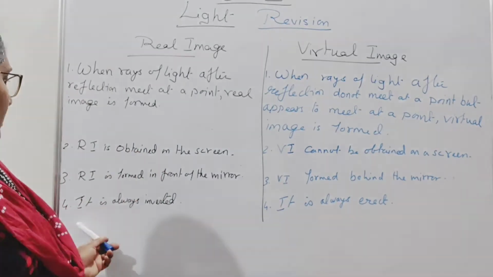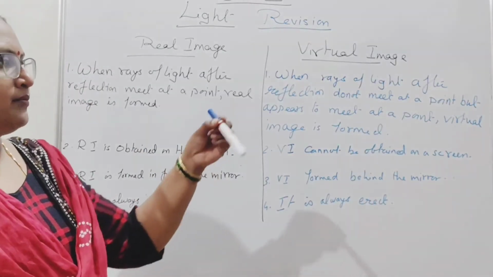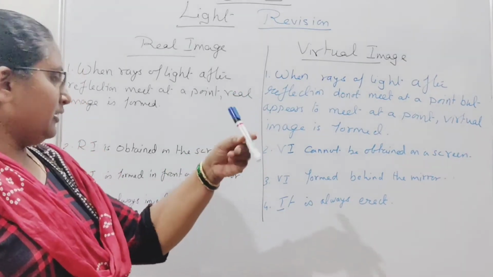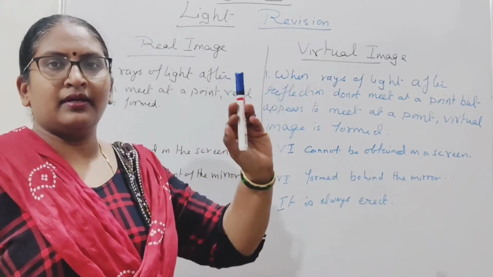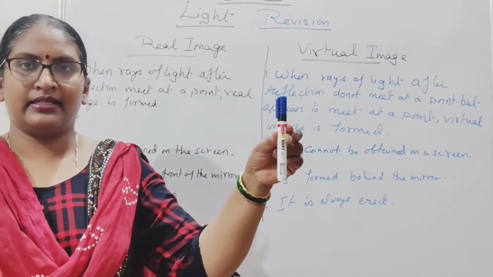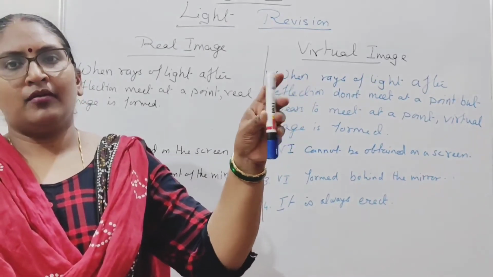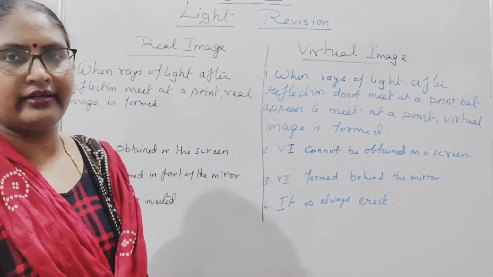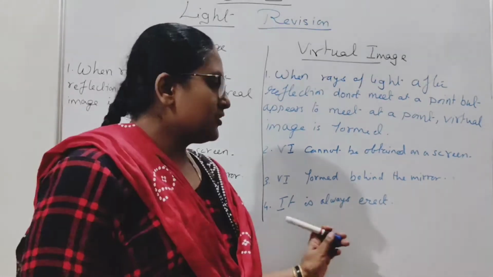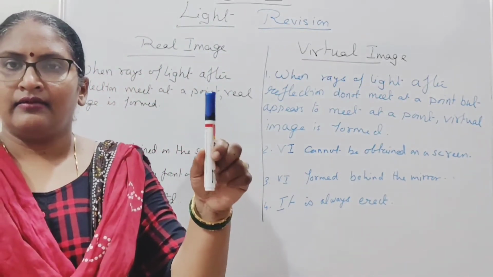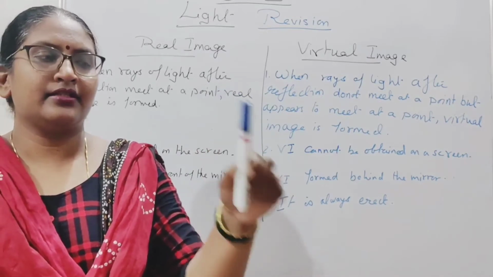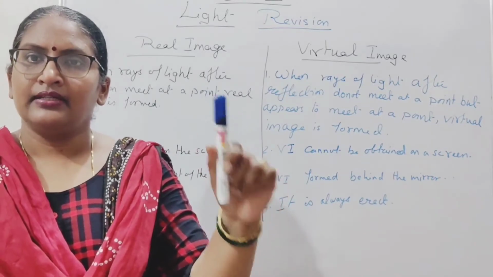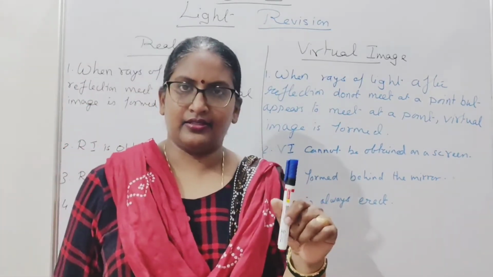And the last one is that a real image is always inverted. हमेशा object. This is your object, pen is upside and this is the base. Object तुम्हारा ऐसा है. तुमने मिरर के सामने ऐसा रखा. जब तुम्हारा image form होगा, it gets inverted. Then when the object gets inverted, it means it is a real image. Virtual image is always erect like this. When you keep the object in front of the mirror, it will show in the same form. It is not inverted. Then this means that it is erect.